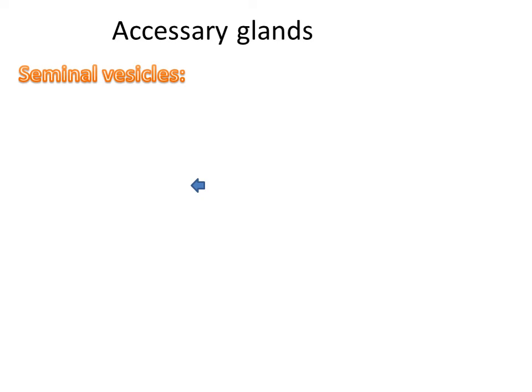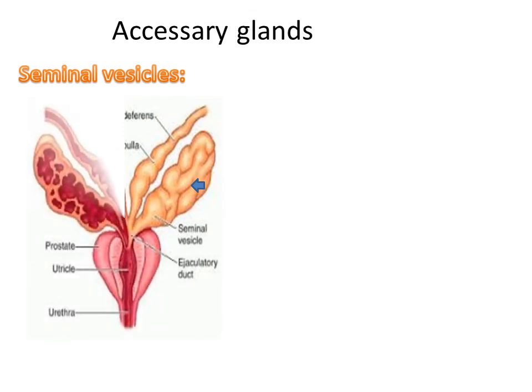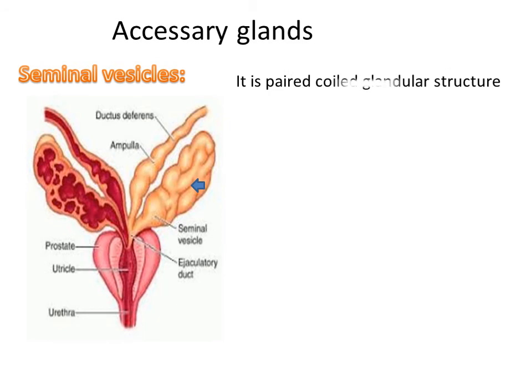You can see in the diagram, this is the seminal vesicles and its structure is like a coiled glandular structure. The seminal vesicles are paired coiled glandular structures, meaning two in number, present near the urinary bladder.